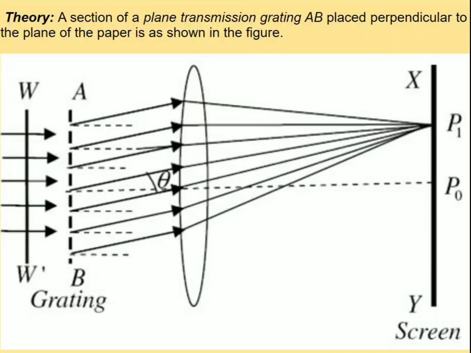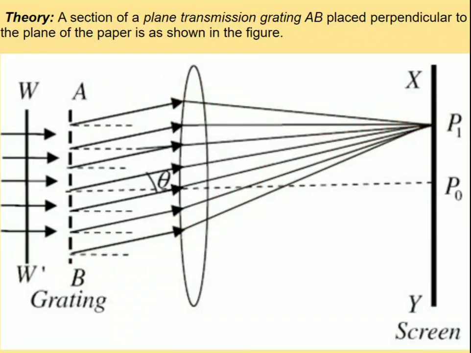In a single slit, only diffraction is occurring, whereas in Fraunhofer diffraction due to double slit or N slits, there exist two cases: one is diffraction and another one is interference. So let us discuss the intensity at point P1 due to the bending of light rays meeting at point P1.